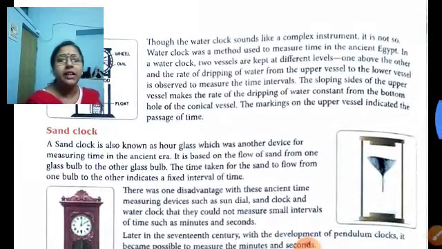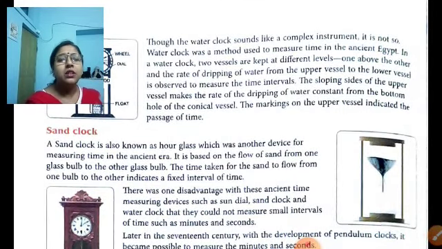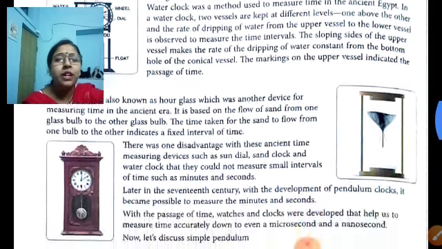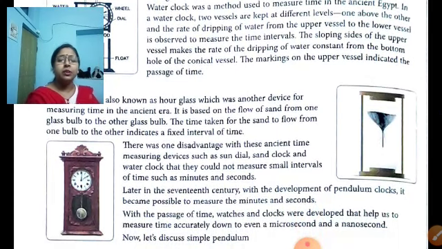Now the sand clock. The sand clock is also known as the hourglass, which was another device for measuring time in the ancient era. It is based on the flow of sand. So in the sand clock, two vessels made of glass were kept in such a way that the sand flowed from one glass bulb to the other glass bulb. The time taken for the sand to flow from one bulb to the other indicates a fixed interval, that is 1 hour. So within 1 hour, the sand becomes empty from one vessel into the other bulb.